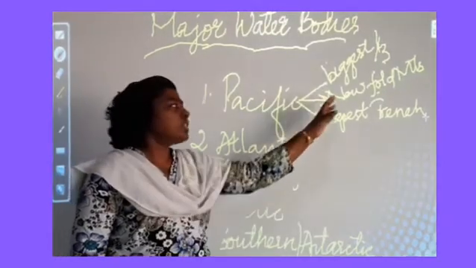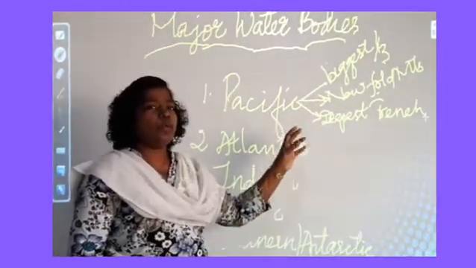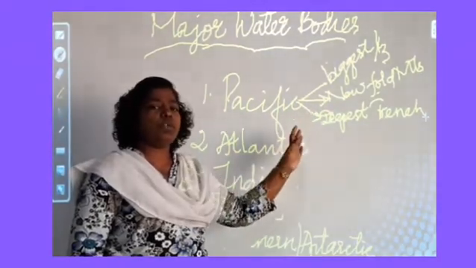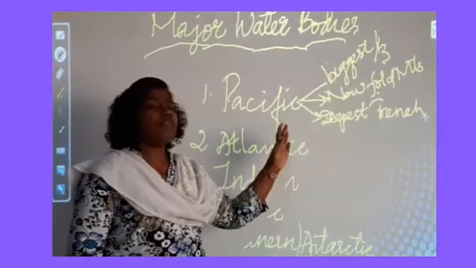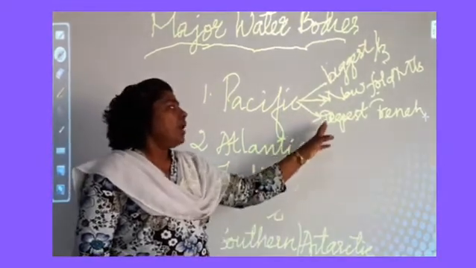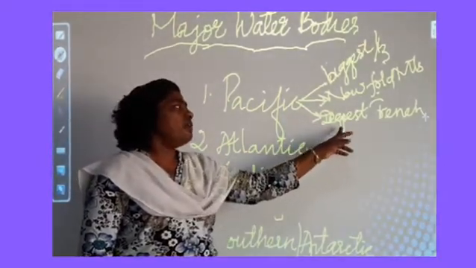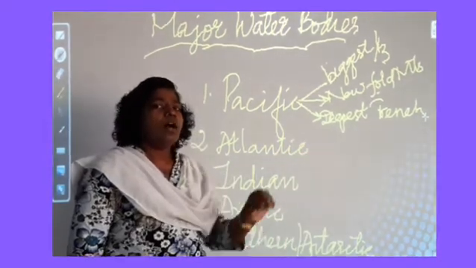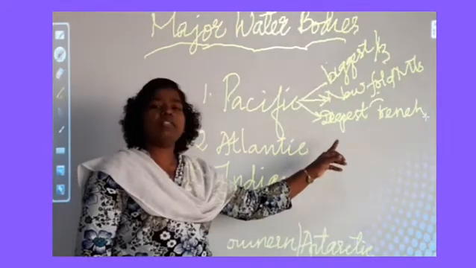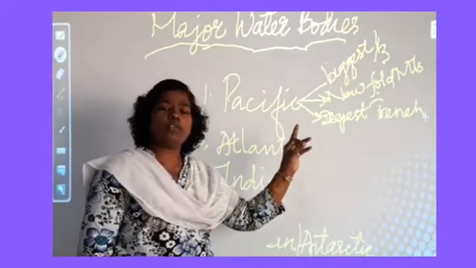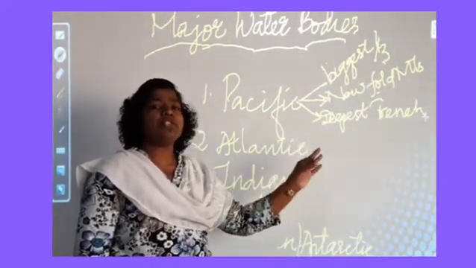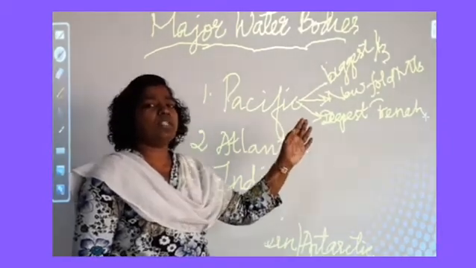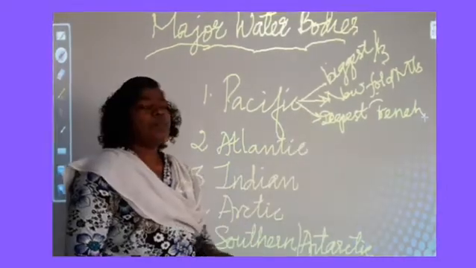Okay, and it is called the Ring of Fire. Since it is located in the Pacific Ocean, we call it the Pacific Ring of Fire. In the Pacific Ocean we have the deepest trench, called the Mariana Trench. Apart from the deepest trench, we can also find the Philippines Trench, Japan Trench, and Kuril Trench. These are the important trenches found in the Pacific Ocean.